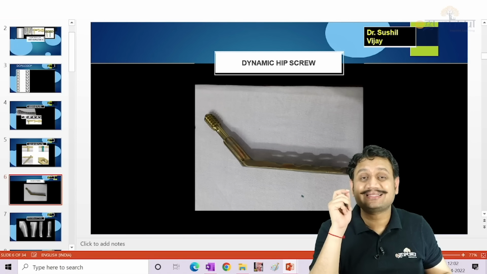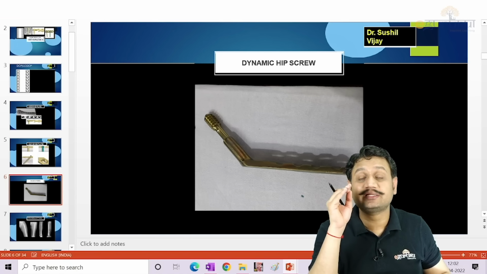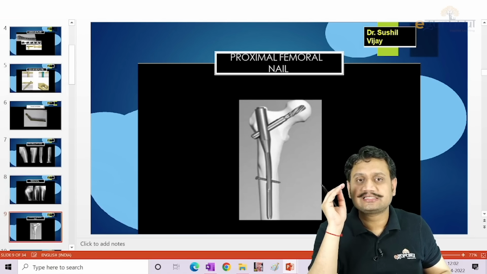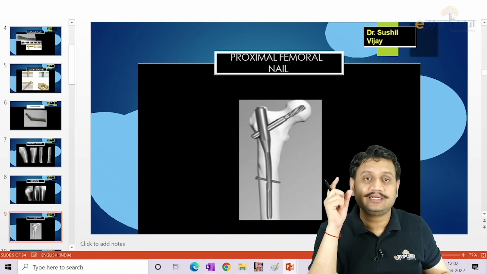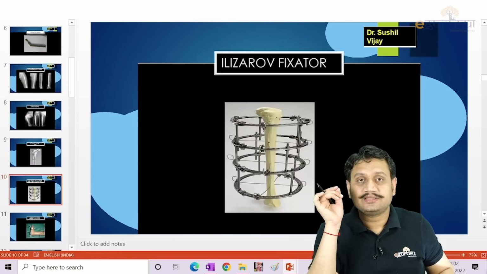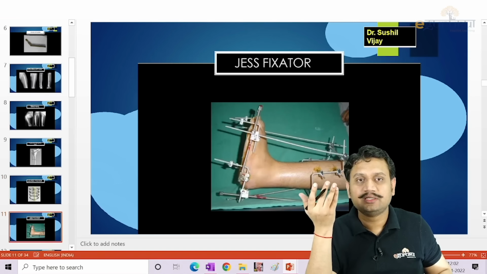This is one, that is dynamic hip screw. Where do we use it? In the basicervical neck fractures or in the intertrochanteric fractures. These are intramedullary nails, tense nails. This is proximal femoral nail, right? This is proximal femoral nail that is used in IT fractures. Then we have this one, you all know about it, that is Ellis arrow. This one is just less likely to be asked.